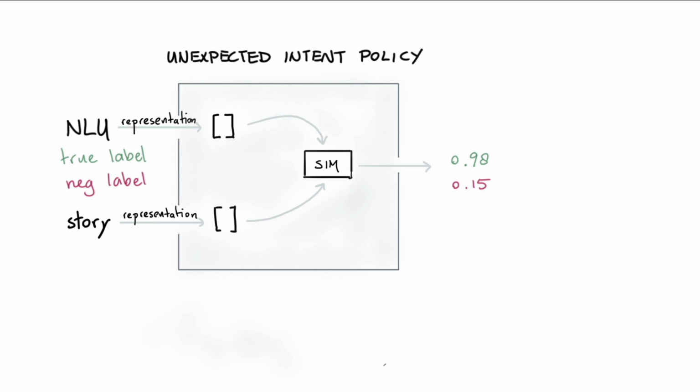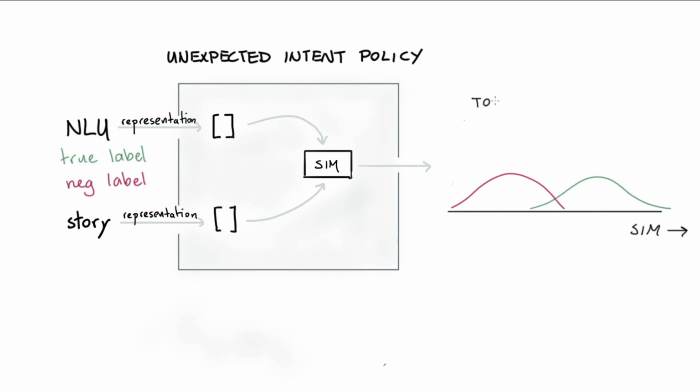Now, these are just two examples, but you can imagine during training that we will have many. And we could make a histogram of sorts that shows the distribution of these similarity scores. If this is the x-axis and we say that the similarity is increasing in this direction, then you might expect we have a distribution of similarity scores for the true labels, and we'd have something very similar for the negatively sampled examples as well. Now, to turn this intent similarity score into the unlikely intent action, we apply a tolerance